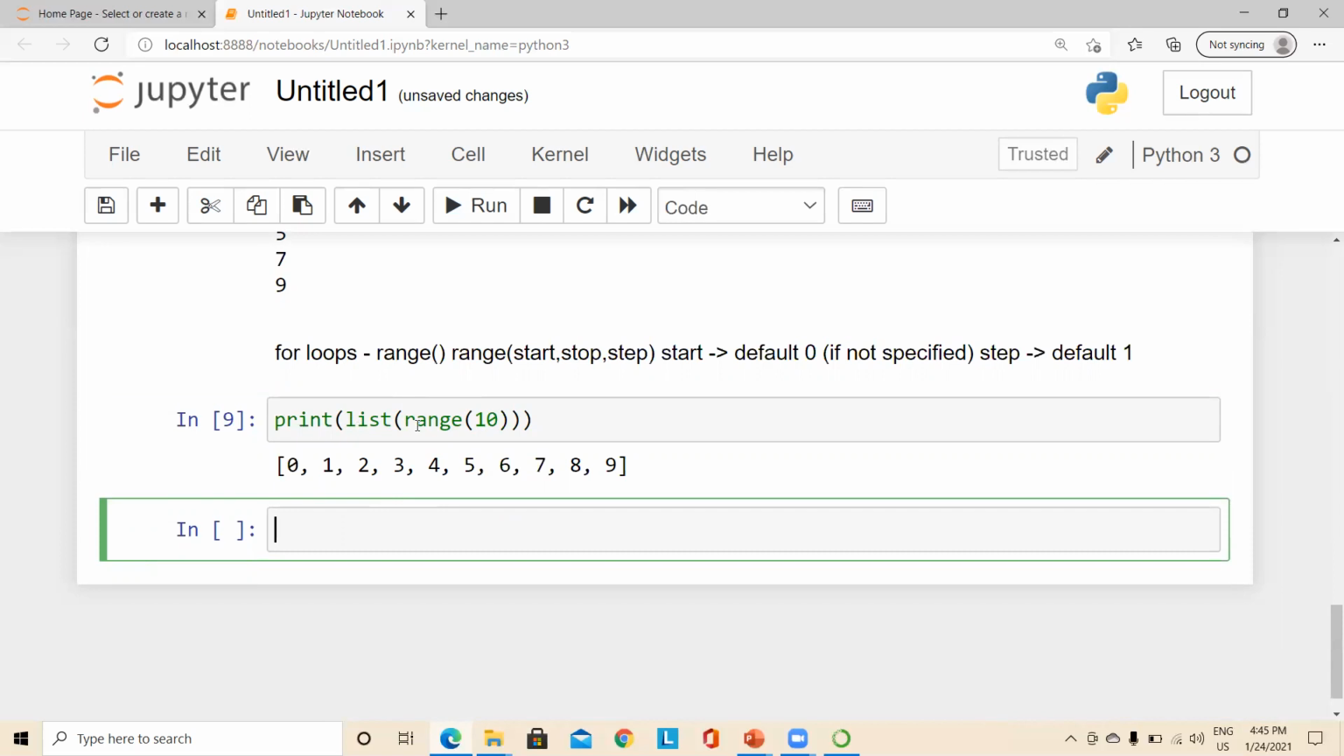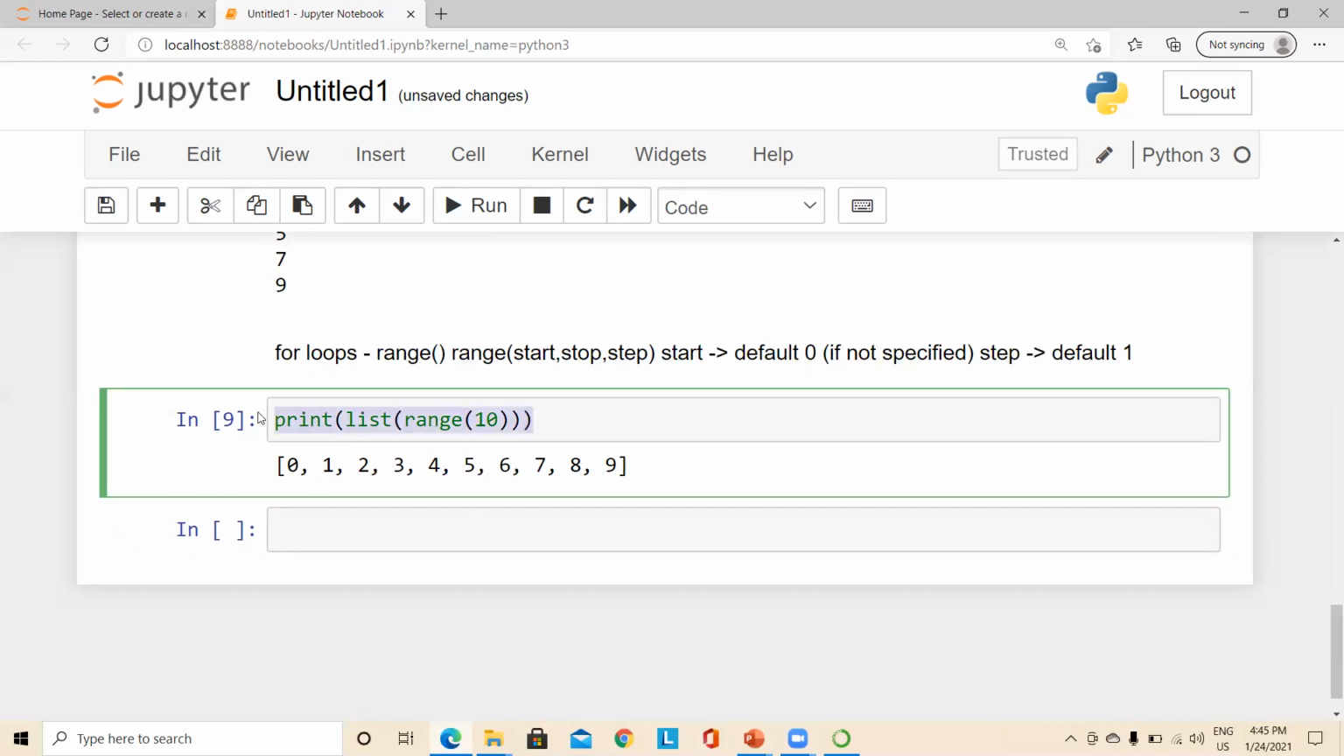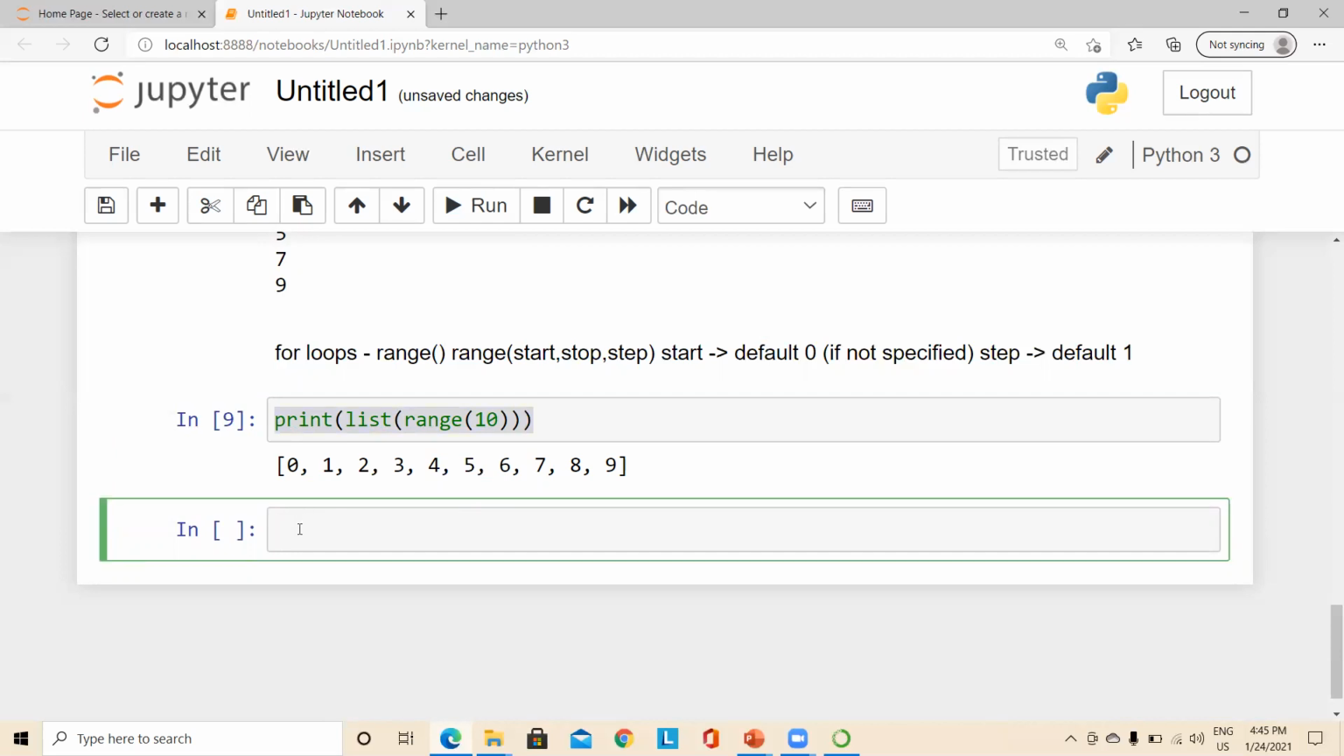So I just converted the values generated by the range function into a list. Whatever values are generated by the range function will be converted into a list, and that is enclosed inside the print statement. So we are seeing the output of this. And we shall customize the working of the range function by specifying the start value.